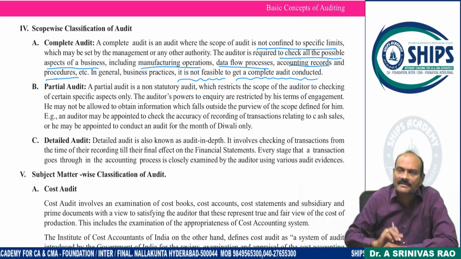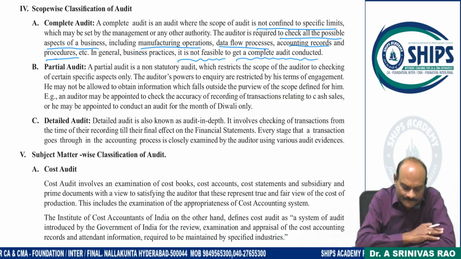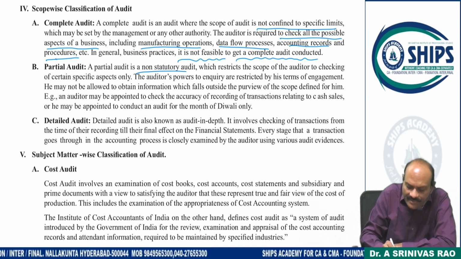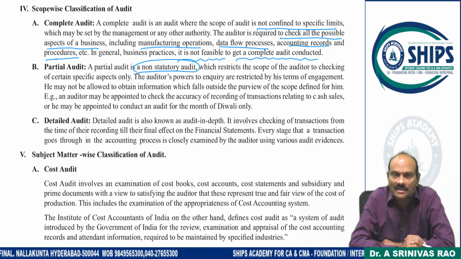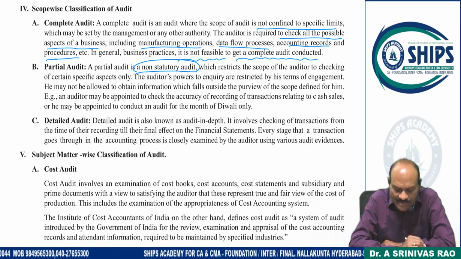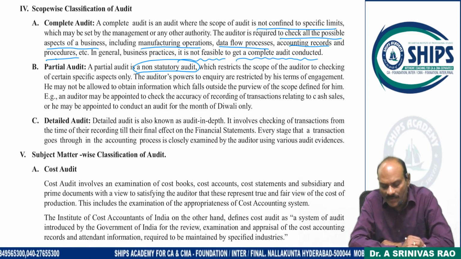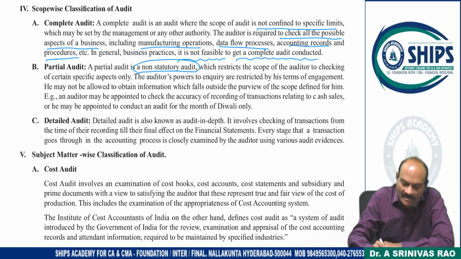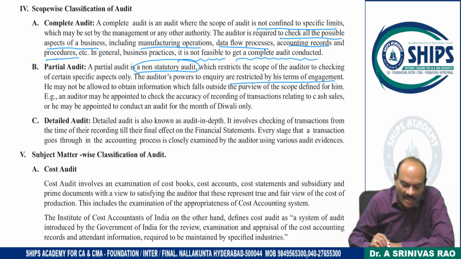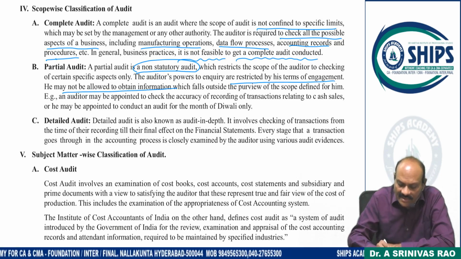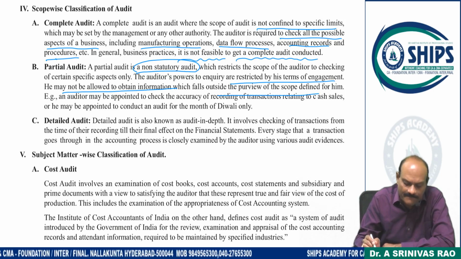Only part of it we are going to audit. Verify: a partial audit is a non-statutory audit, means legally not valid, and it restricts the scope of the auditor to checking certain specified aspects only. The auditor's power to inquire is restricted by his terms of engagement. He may not be allowed to obtain information which falls outside the purview of the scope defined for him.